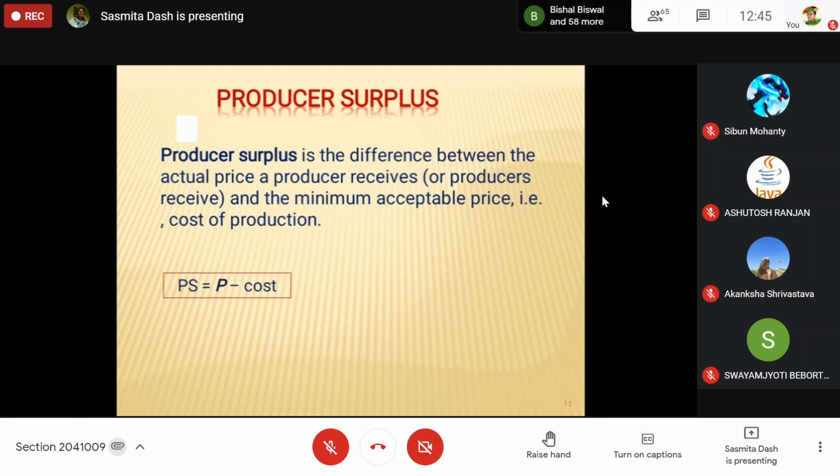Producer surplus can be calculated as P minus cost, meaning the price of the product in the market, or market price, minus cost. Simply write: producer surplus equals market price minus cost of production per unit.